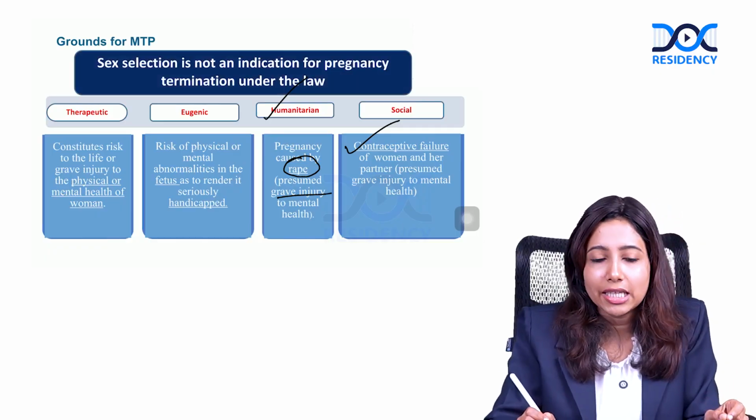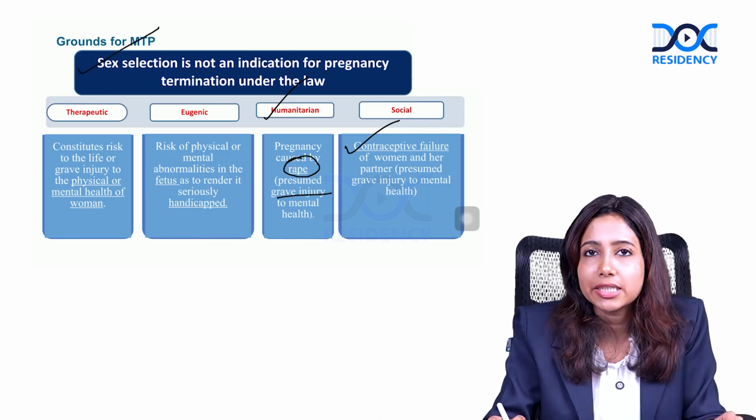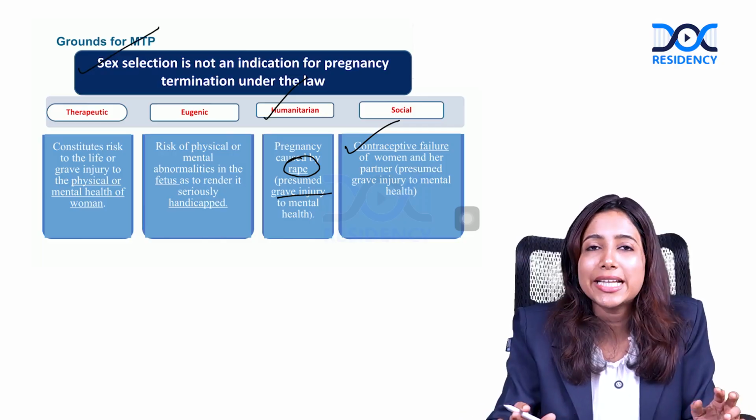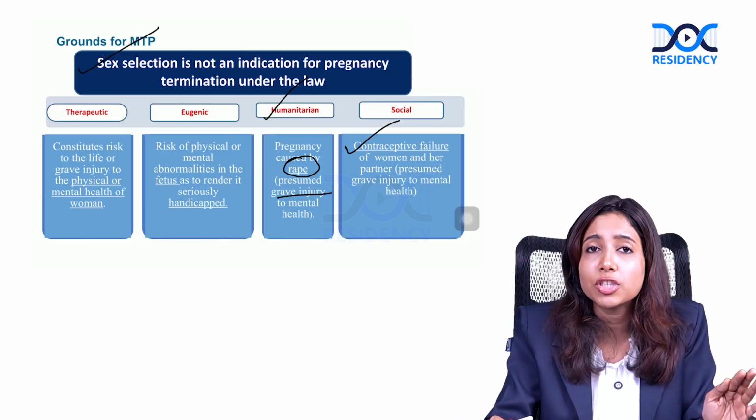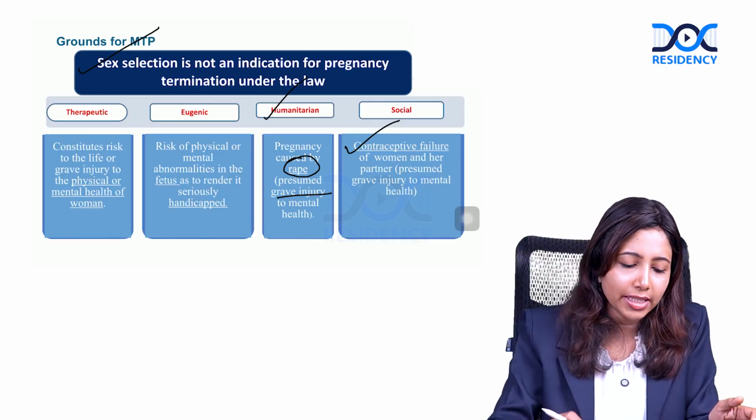Please note, in India, sex selection is not an indication for pregnancy termination. Sex determination is illegal in India. Even if sex determination is done, it is never an indication for performing an MTP.